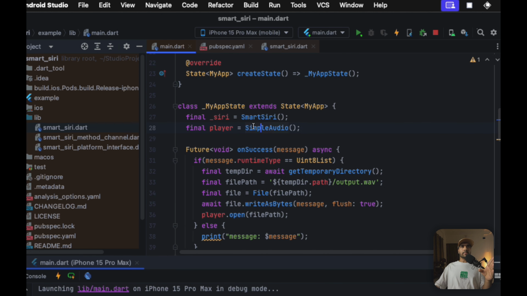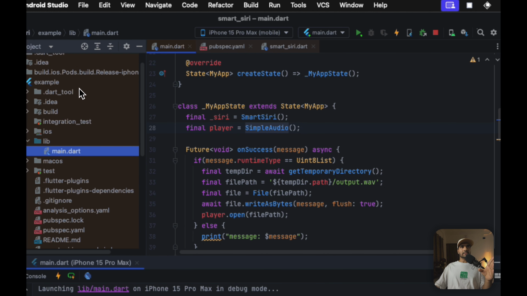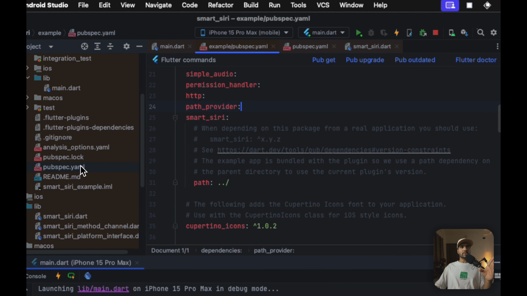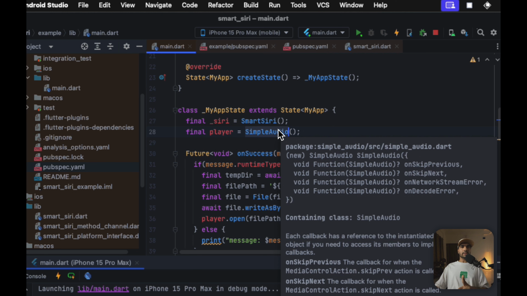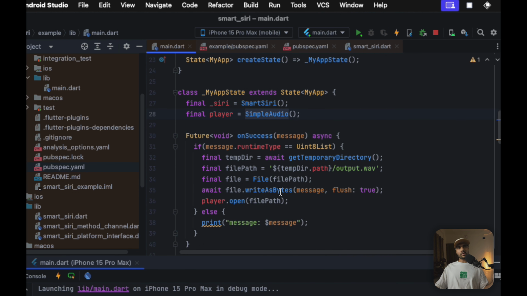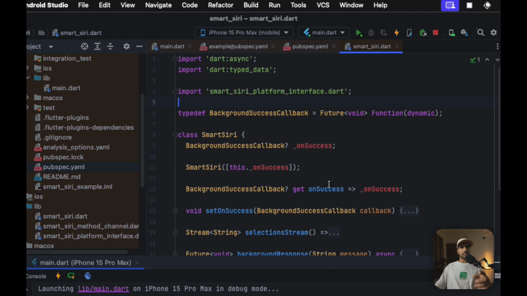So I'm using this simple audio package inside our example project. So you can see inside the pubspec YAML of our example project, I've added this simple audio plugin. So we are simply using that to play our bytes that we are getting from our API response that we'll talk about. But that's about it regarding the first function on success.